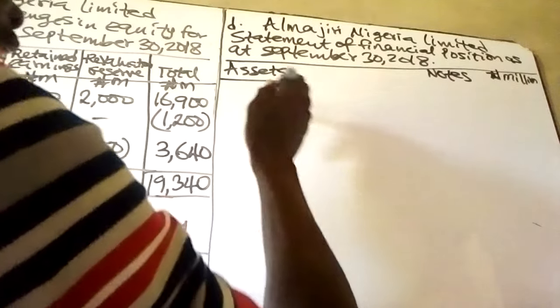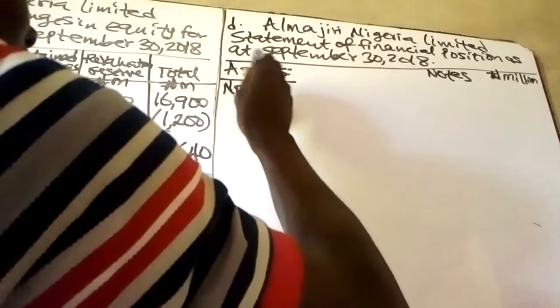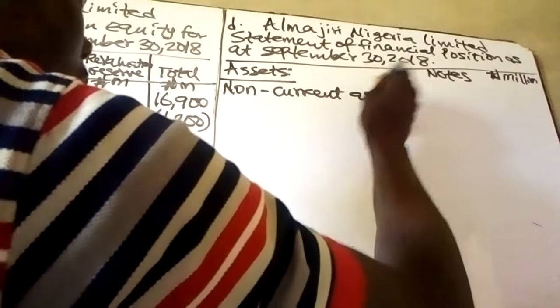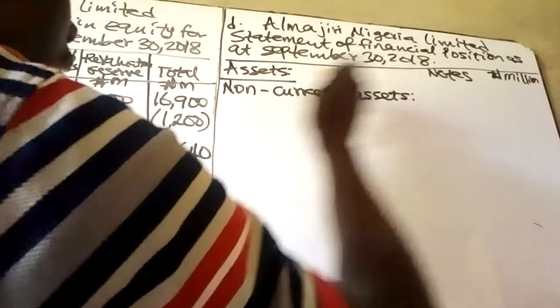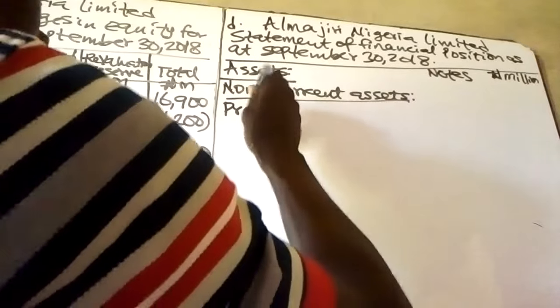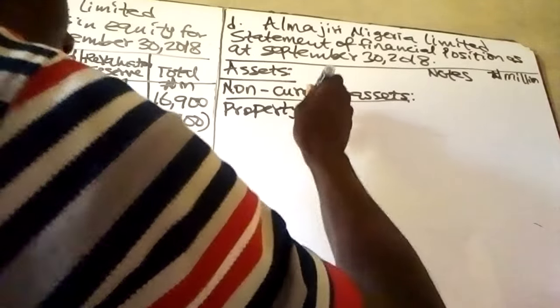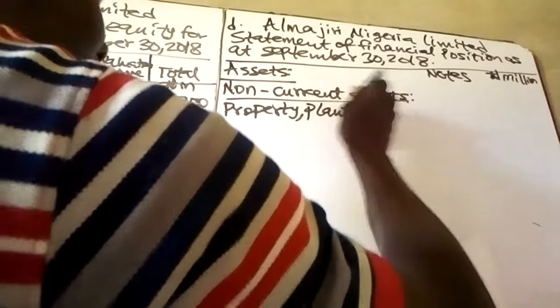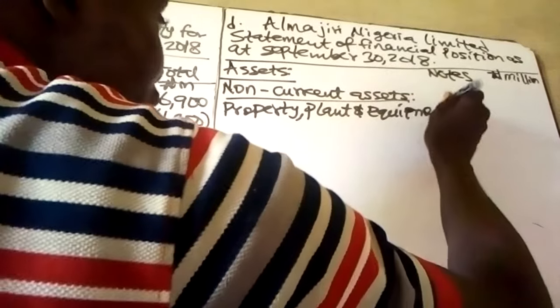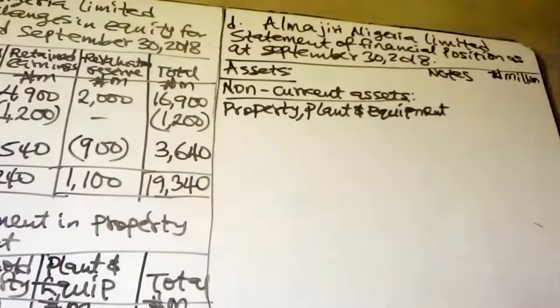The first asset, we are going to have non-current assets. As part of our non-current assets, you have the property, plant, and equipment. And that has been obtained from the requirement C.